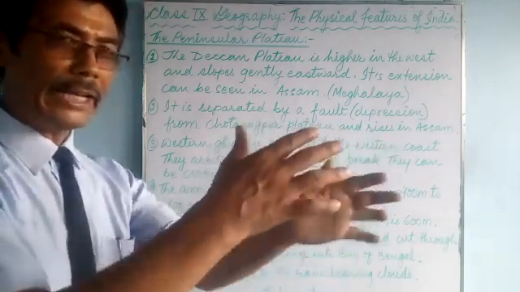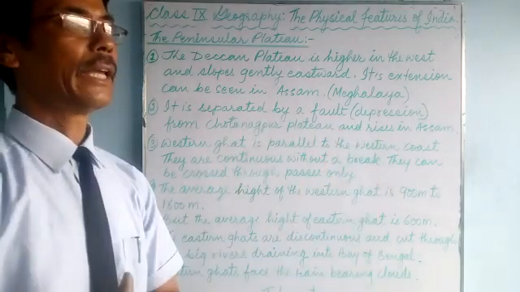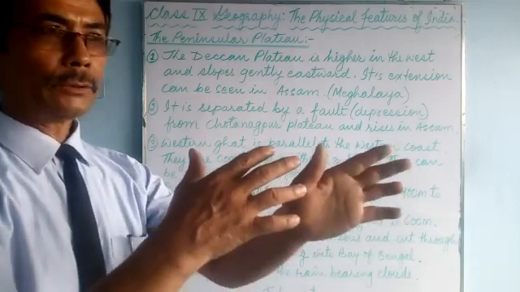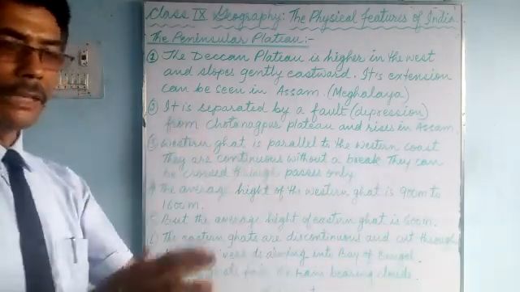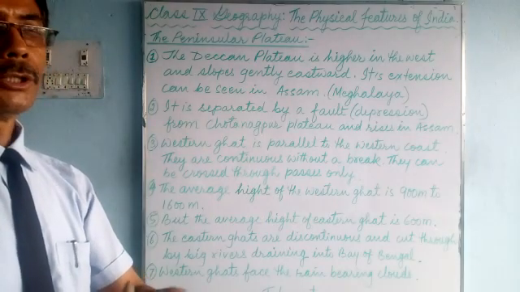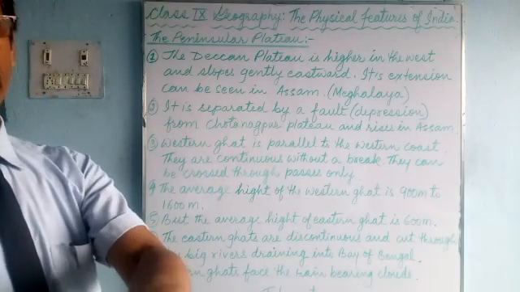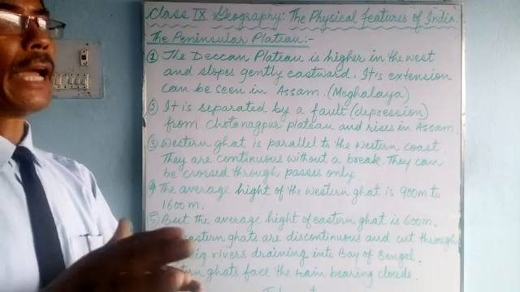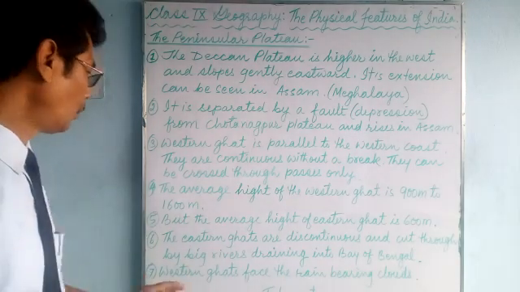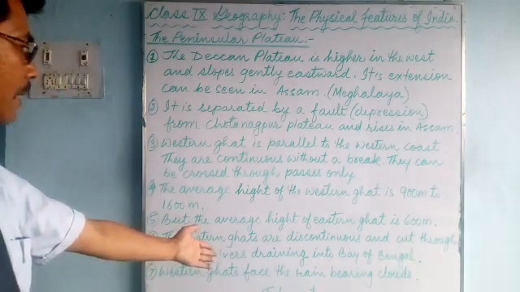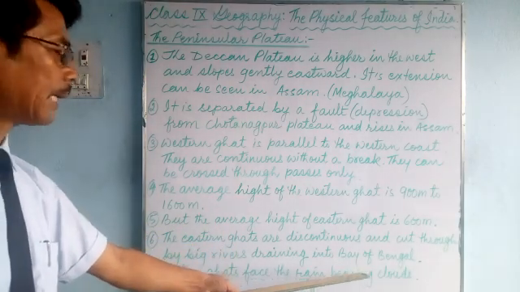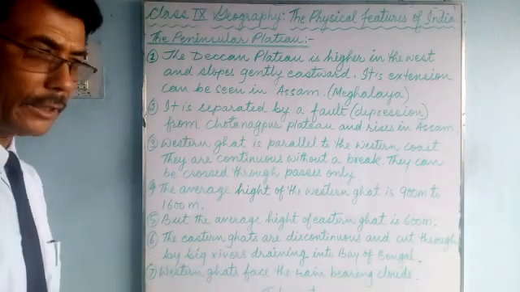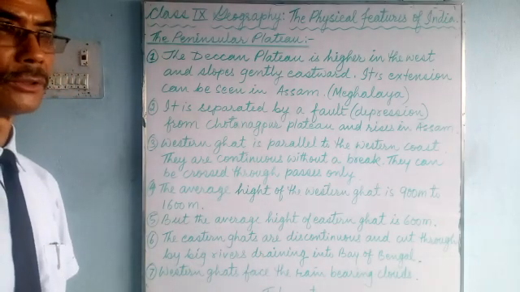So windward areas, which face the Western Ghat, receive heavy rainfall during monsoon. But the leeward side, or you can say the rain shadow area, has less rainfall. So Western Ghats face the rain bearing clouds of the monsoon that enter India from southwest.